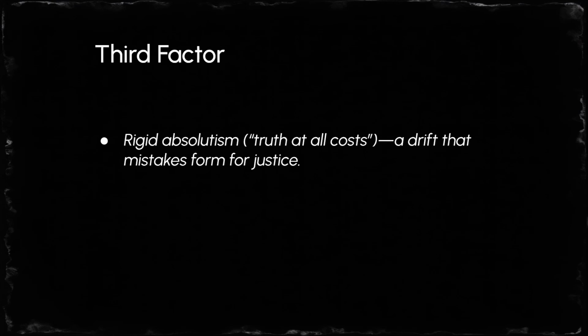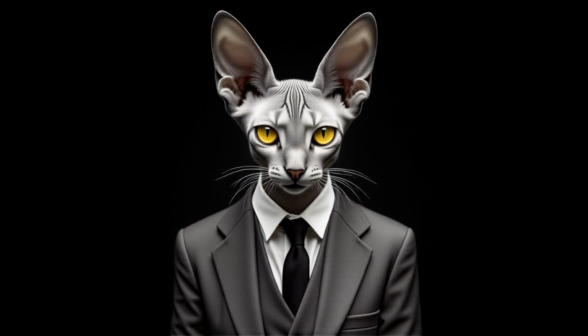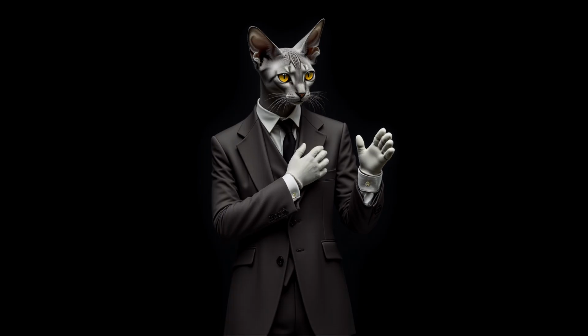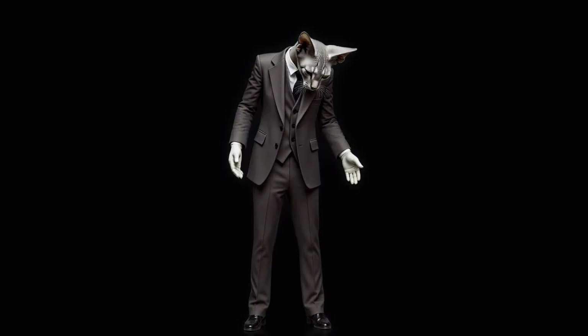Mistaking the form of morality, always tell the truth, for justice itself. ActFo calls it drift. This is where virtue ethics collapses into absolutism. Truth at all costs. ActFo detects that drift and names it. That's the safeguard virtue systems lack.